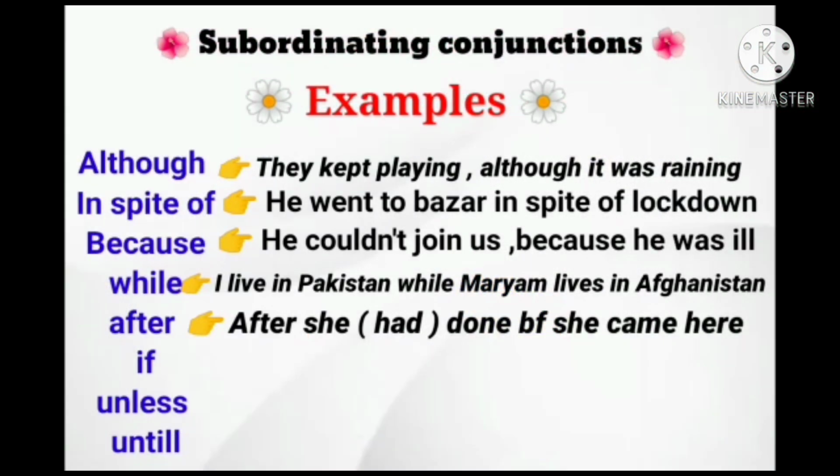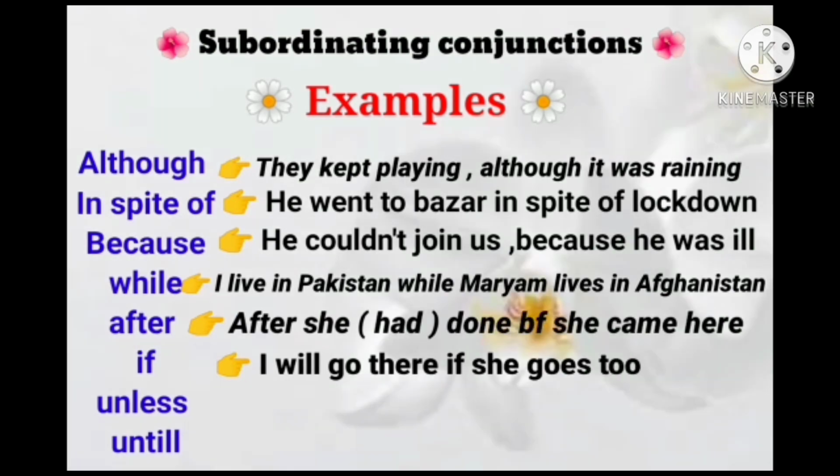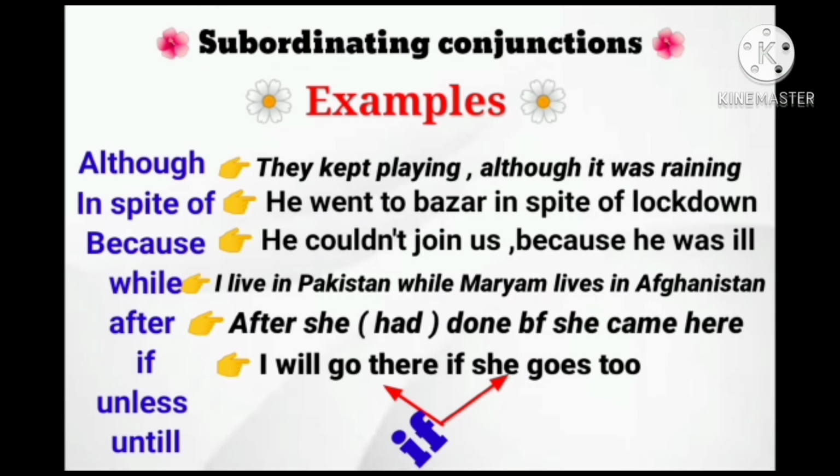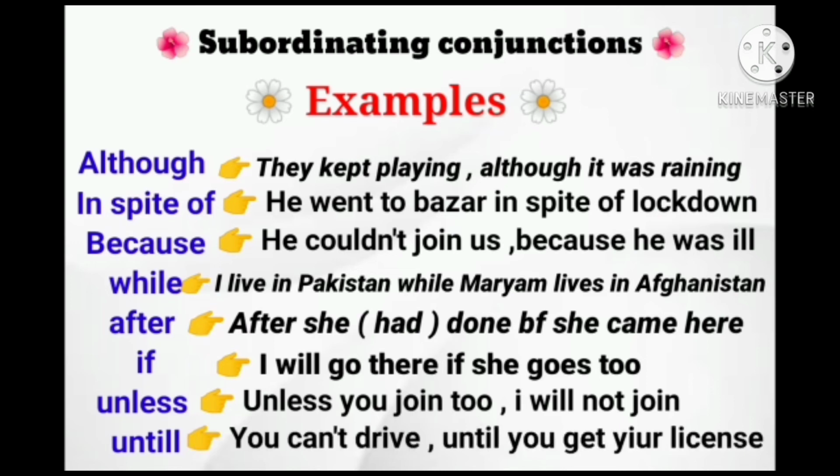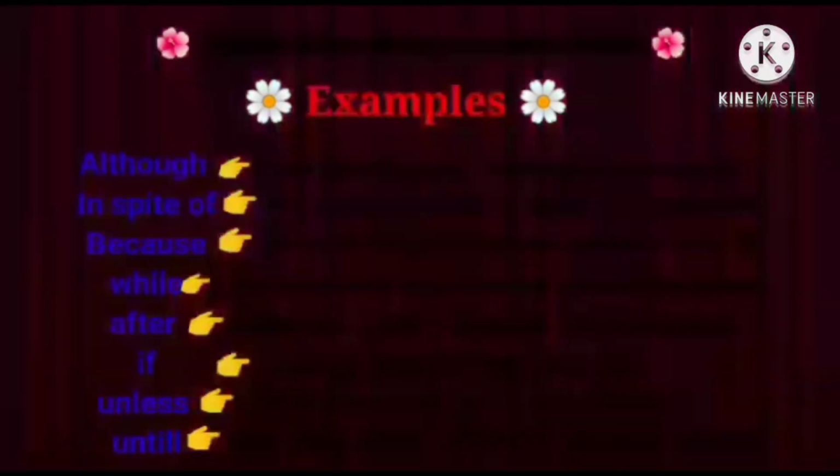Next one is "if". I will go there if she goes too. So one type of condition is shown by "if". Next one is "unless". Unless you join too, I will not join. And again here condition is shown by "unless". So this is also a subordinating conjunction. The example, I think, is clear. Until: you cannot drive until you get your license. So all examples I have explained.